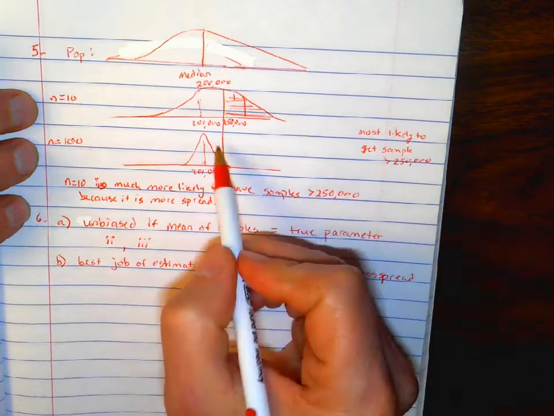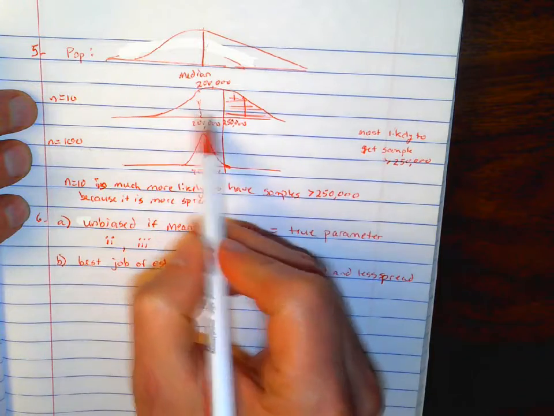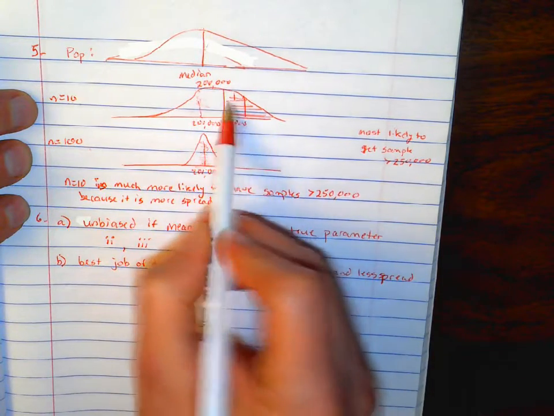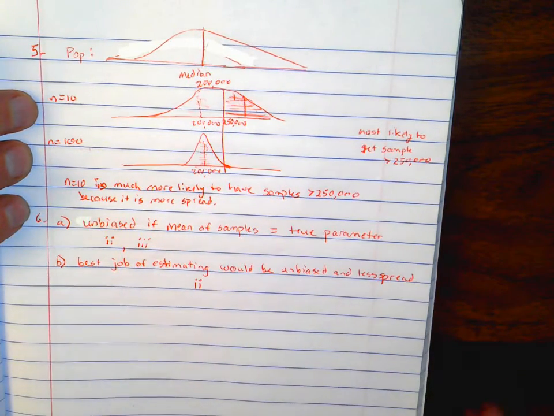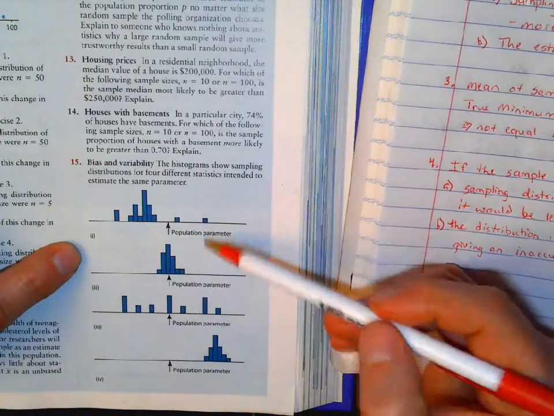So we have more here. The numbers are pretty close to 200,000. Here they're going to be more spread out from 200,000, leaving more probability that we get something greater than the 200,000.